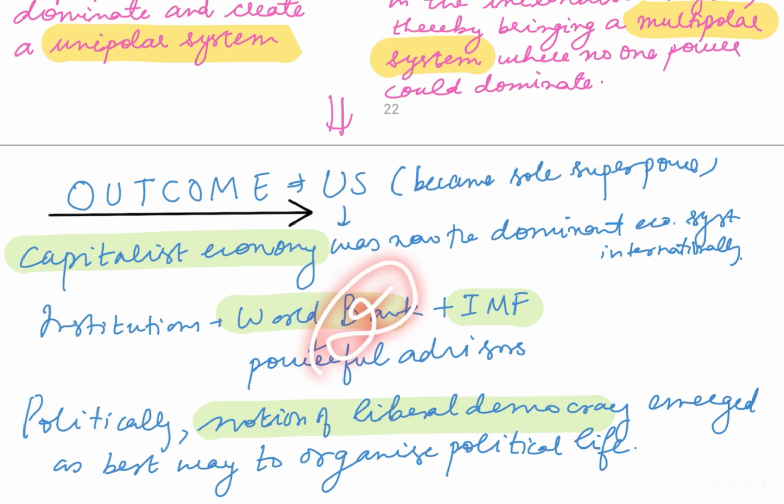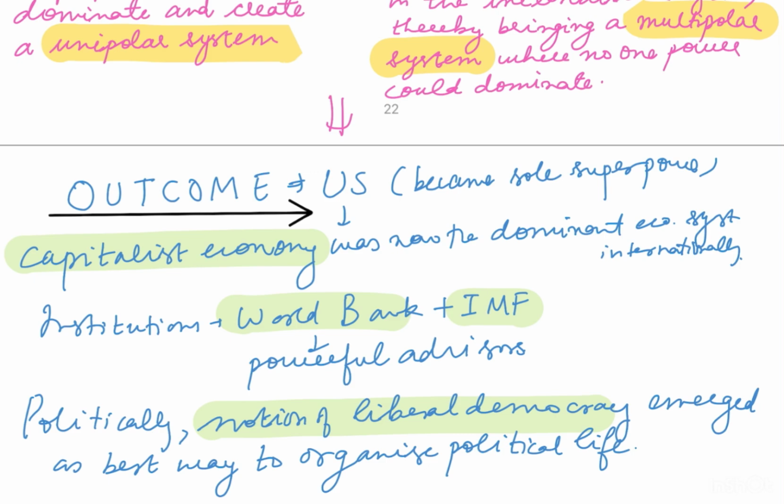This was the second reason, wherein the power relations in world politics changed, and therefore the relative influence of ideas and institutions also changed, because the end of Cold War left open two possibilities. Either there will be a unipolar system or a multipolar system. In the unipolar system, the remaining superpower would dominate, and in the multipolar system, different countries and groups of countries would come together and become important players in the international system, and here no one power could dominate. But in reality, the US became the sole superpower, and its ideology, the capitalist economy, was the dominant economic system.